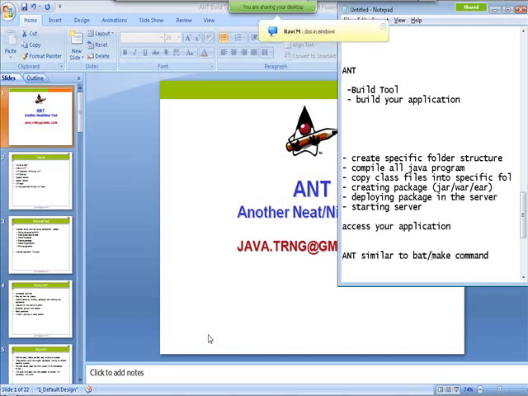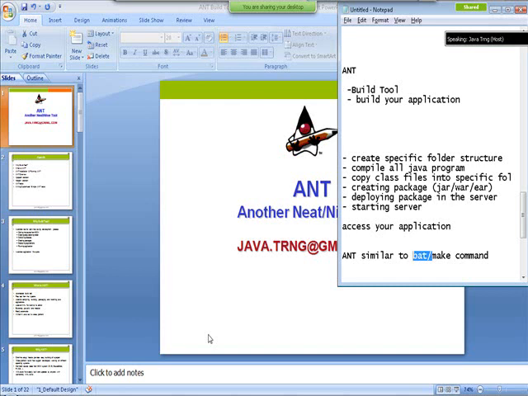Not exactly batch; let's assume batch is like a Windows command to automate scripts. In Linux there is a command called make. Make also does something similar to this, but I don't know much about the make command.